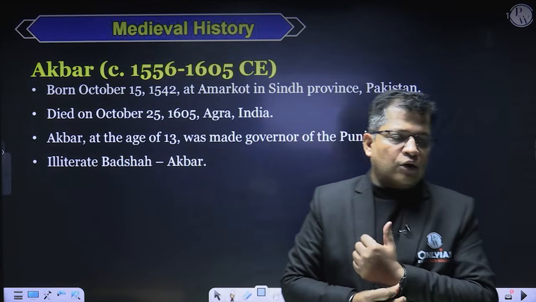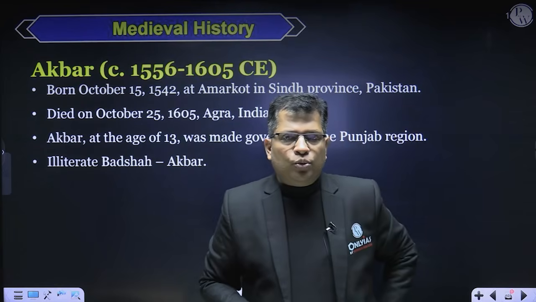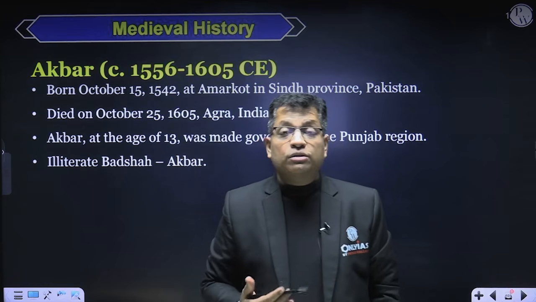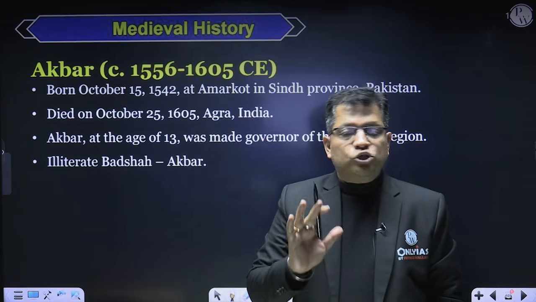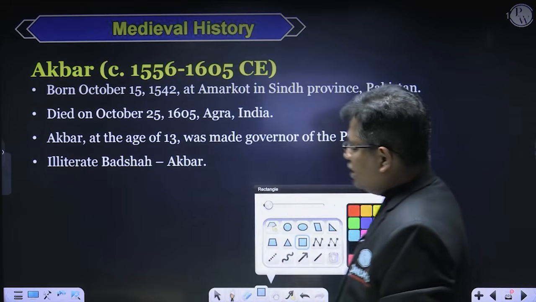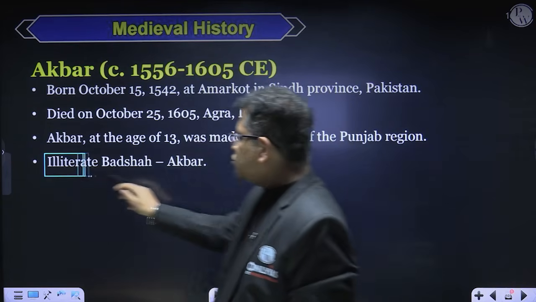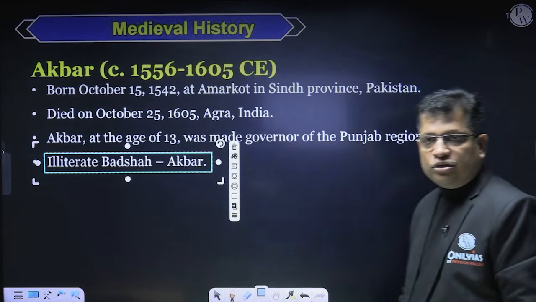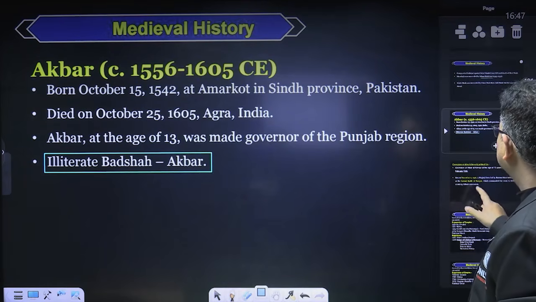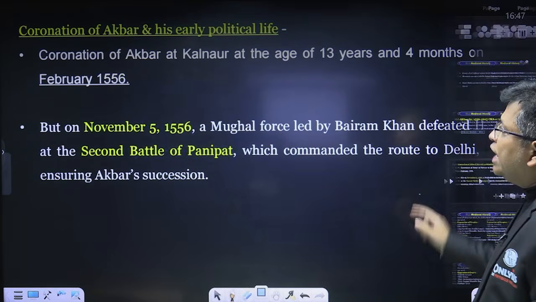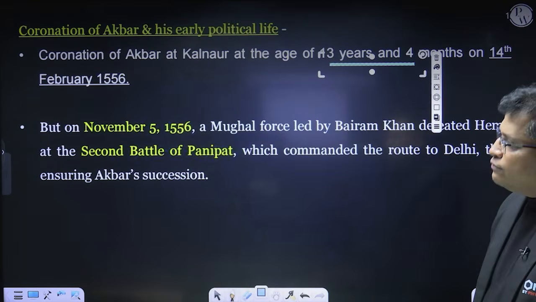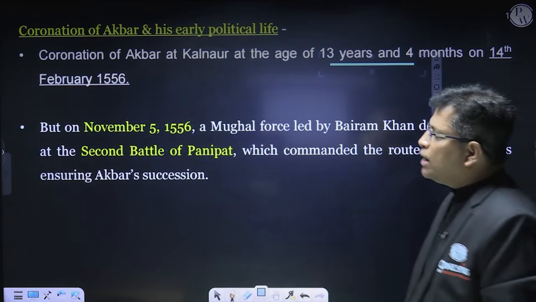Now, after the death of Humayun in 1556, Akbar became the Badshah, not the Sultan, I'm sorry, that's called Badshah. Akbar was an illiterate Badshah. He had no formal education. He was a great warrior, but not a literate one. At the age of 13 years and 4 months, he became the Badshah of Delhi.